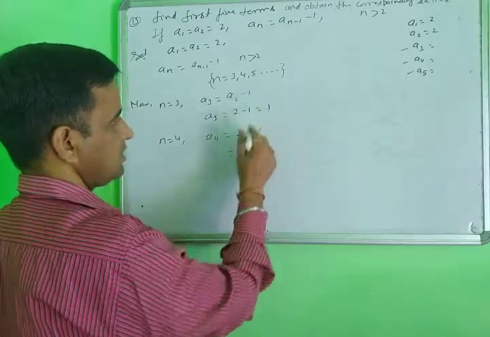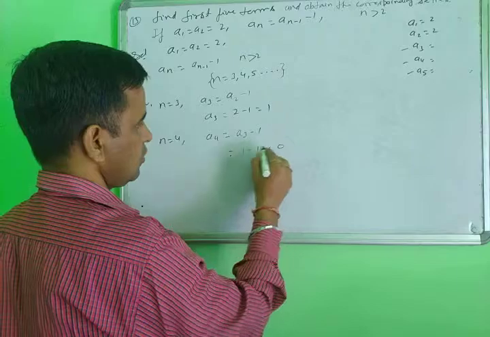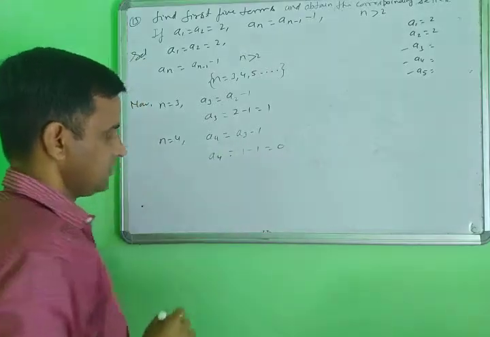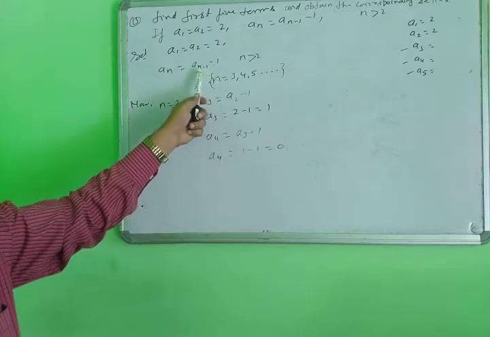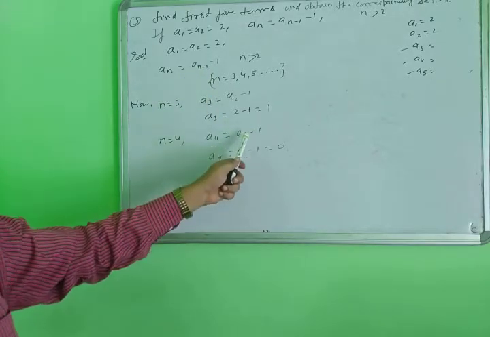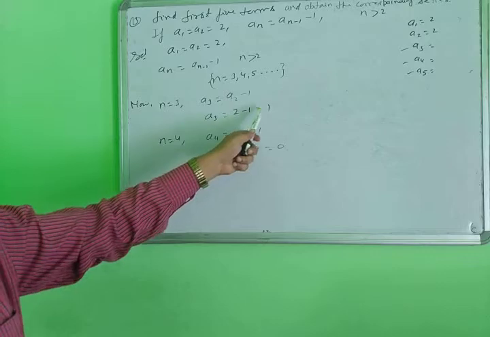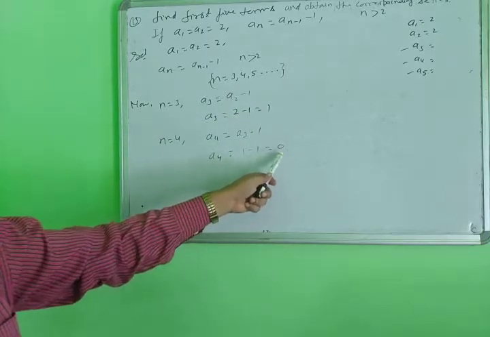The value of A3 is 1, 1 minus 1, result 0. Then you put 1 minus 1, 0.